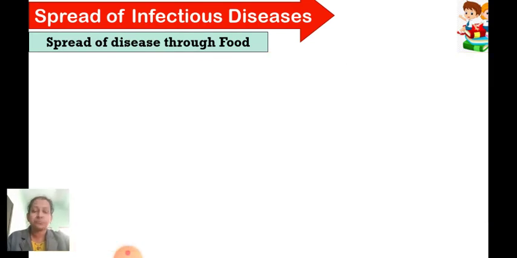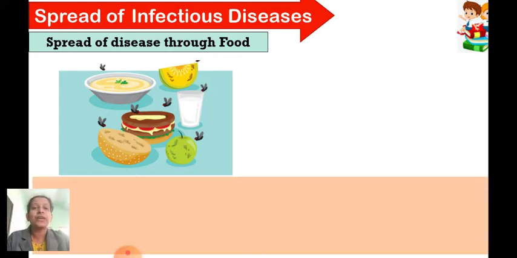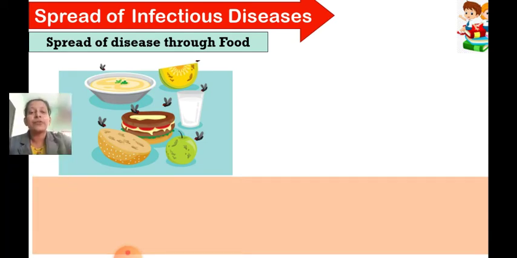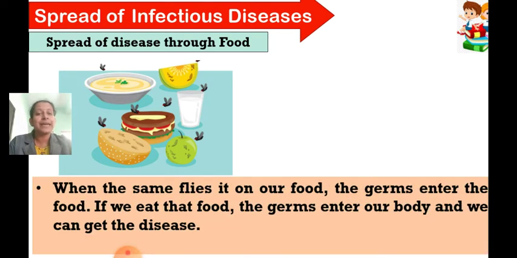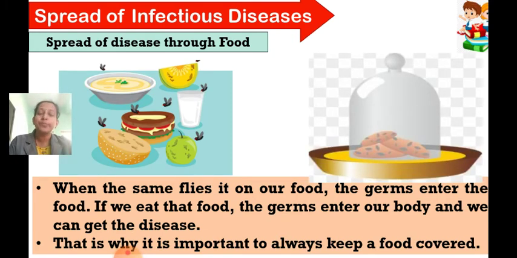Okay, so that is why we need to take care to see that the food is covered enough. If you see flies sitting on the food, you should be aware that you might get some problem like food poisoning. So when the same flies sit on our food, the germs enter the food, and if we eat that food, the germs enter our body, and therefore we can also get the disease. So it is always important to keep the food covered like this.